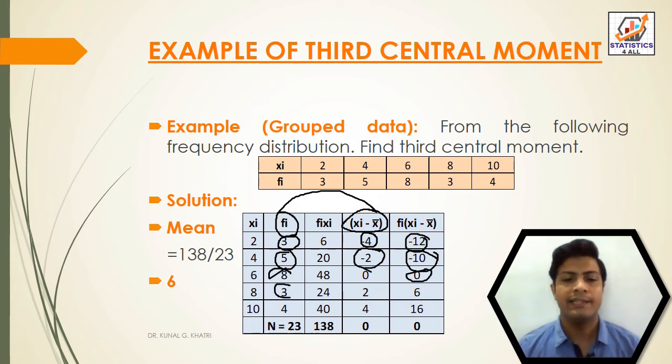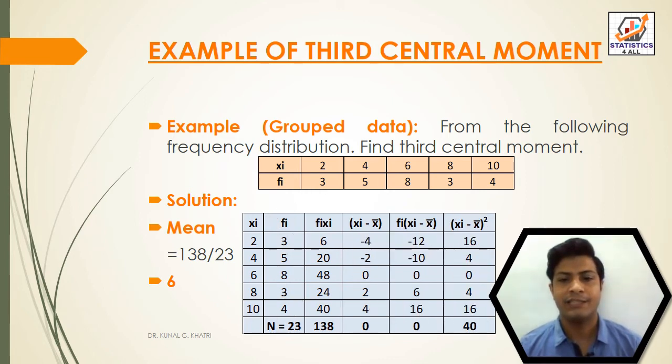Now 3 twos are 6. 4 fours are 16. So after multiplying, the total of fi into xi minus x bar is equal to 0.